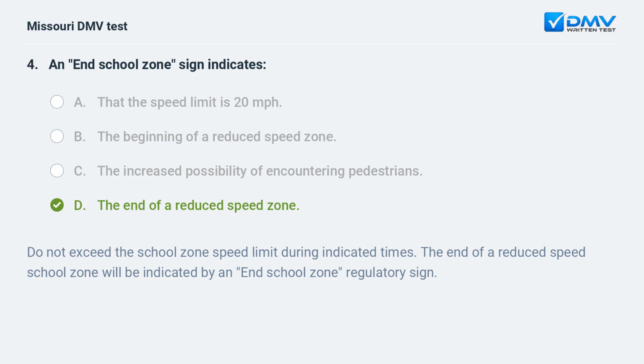D, the end of a reduced speed zone. Do not exceed the school zone speed limit during indicated times. The end of a reduced speed school zone will be indicated by an end school zone regulatory sign.